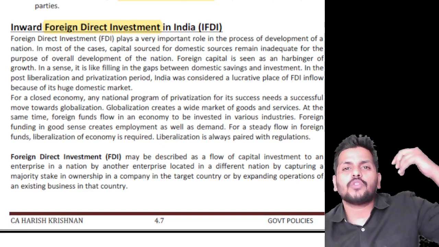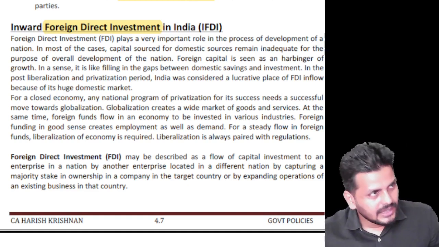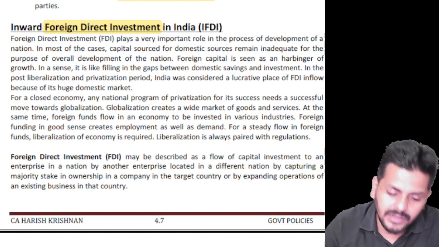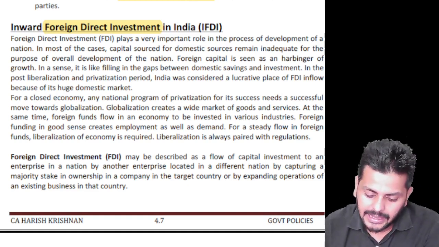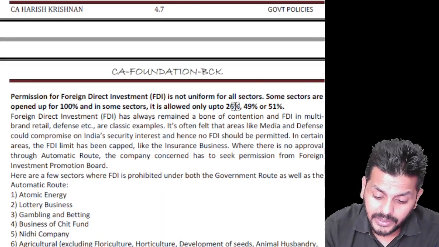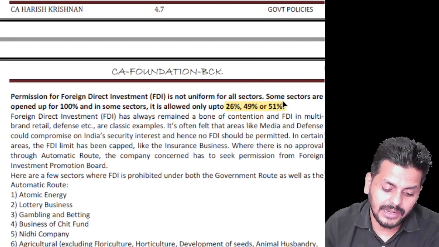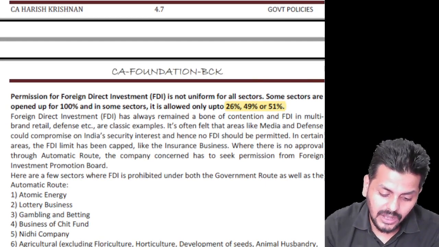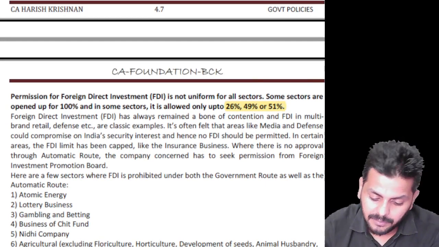So in some places it's 26%, some places it is 72%, some places it is 49%. Like that, in a calibrated manner, it is open. But yeah, 26, 49, 51% and all that. 72% is also there now. There are some points where